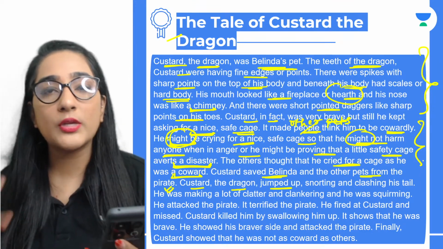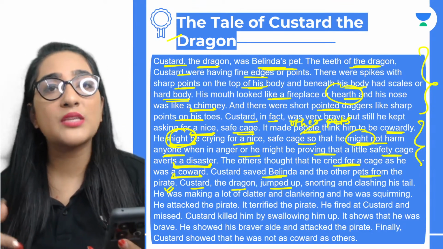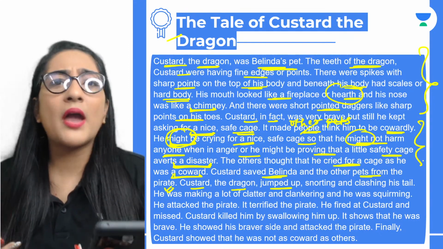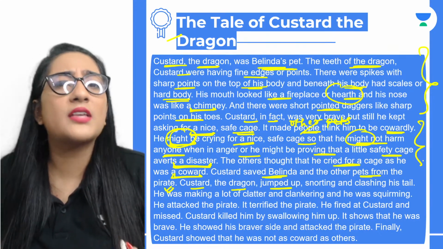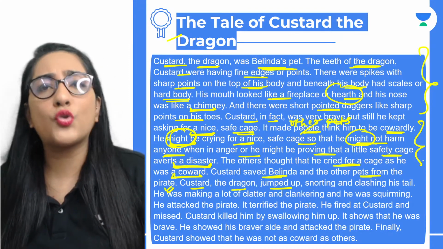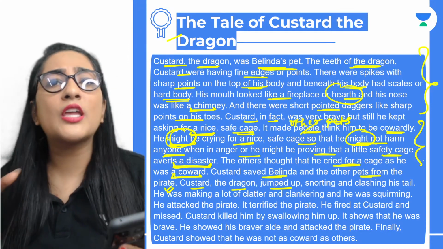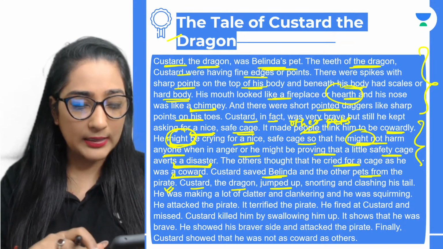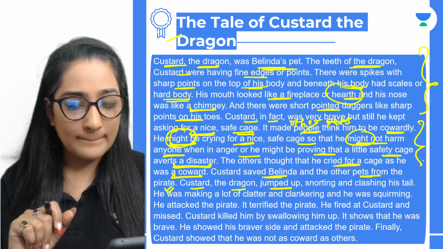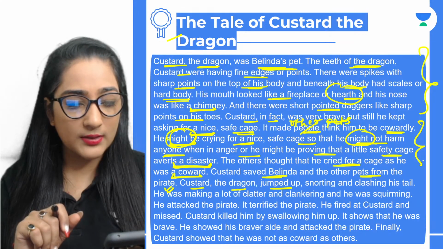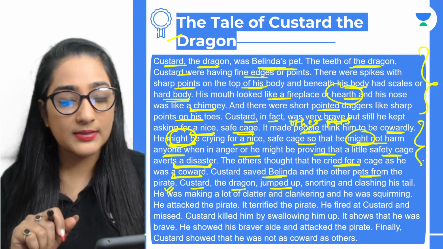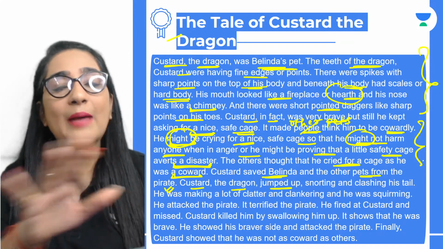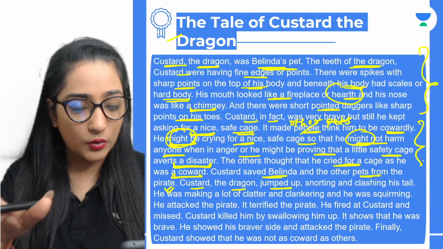At the end also we saw that he was accepting that he was not as brave as the other animals, because he might not have wanted to justify his bravery. He had already shown it. Okay, and that is why he was just accepting it in front of the others. All right, is that clear to everyone? If there's a question like why the dragon cried for a cage, an answer can be written, then mentioned in the character sketch. Yes, of course, Nitesh. This is the absolutely correct answer that you can include.